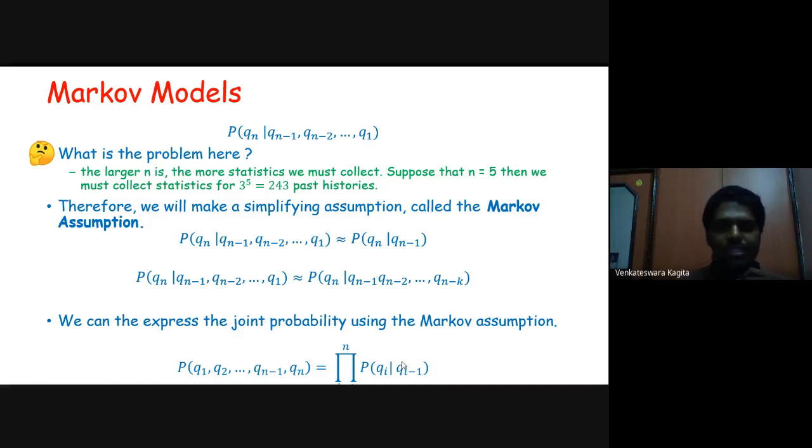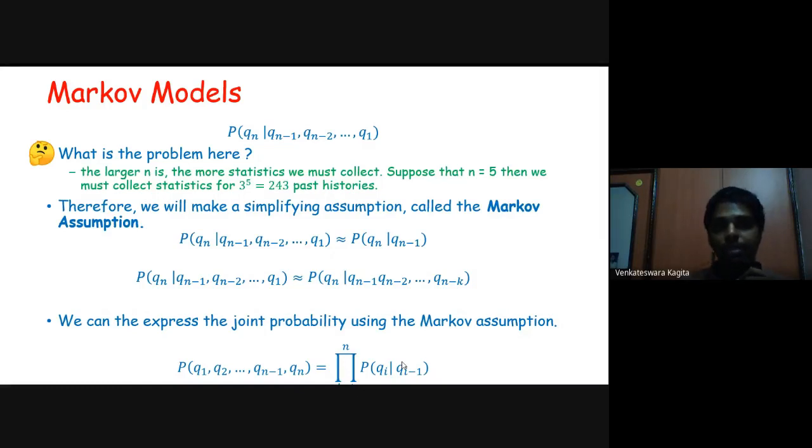There are various combinations possible with these three values and five different days, and you have to collect statistics for all of them. All such combinations come to 3 power 5, which is 243. If your n is 100, it is 3 power 100, which is a huge number. So it's practically not possible to collect and store all such statistics.